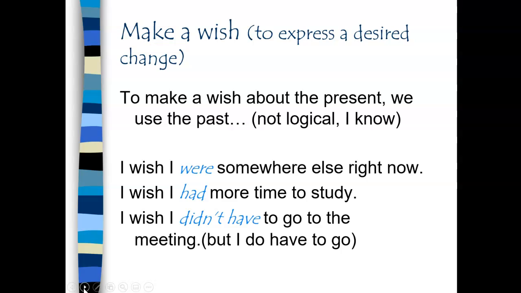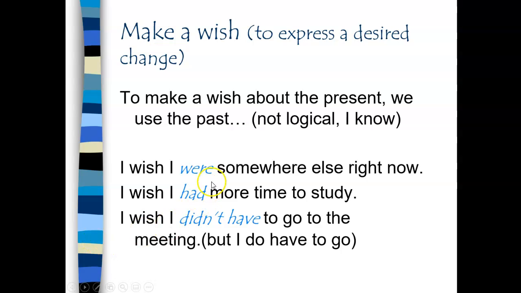That's enough of conditionals. Next, with wish. In English, we are always complaining about things. So we use the verb wish because it means we want to have a change in the situation. So this is completely illogical, but to make a wish about something that's happening in the present, we have to use a verb in the past.